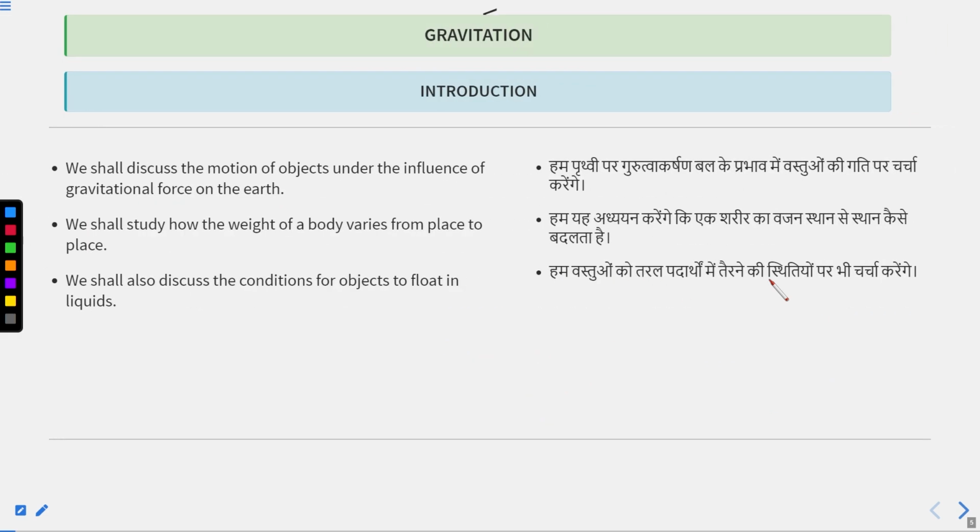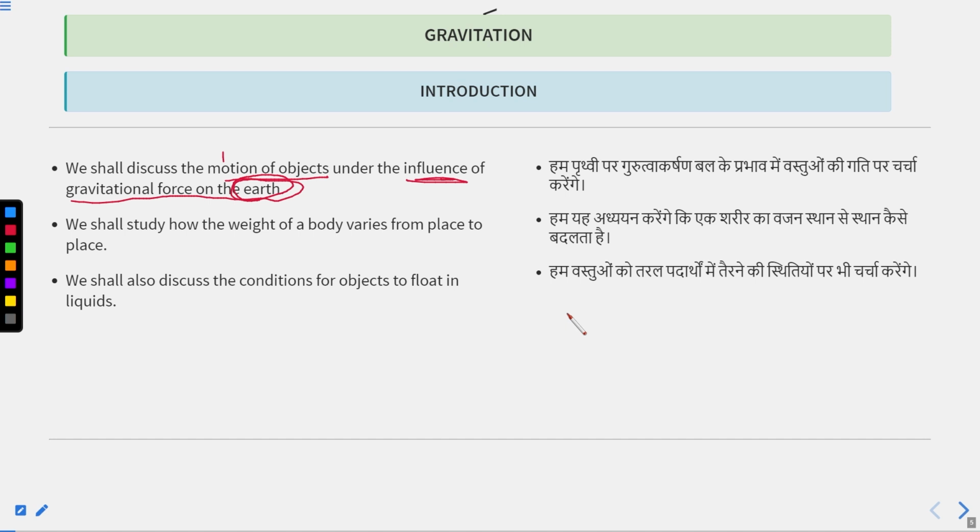We shall discuss the motion of object under the influence of gravitation force on the earth. Okay, we will discuss in this chapter the motion of object under which force? Under gravitational force of the earth. We shall study how the weight of a body varies from place to place. Exactly, weight varies from place to place. Weight depends on where you are standing on the earth.